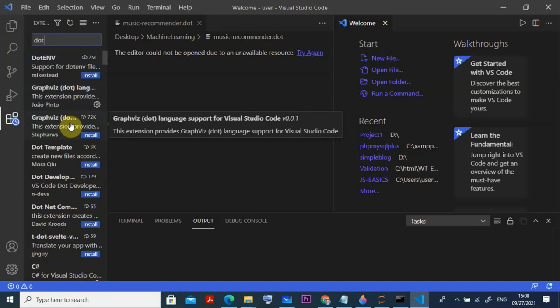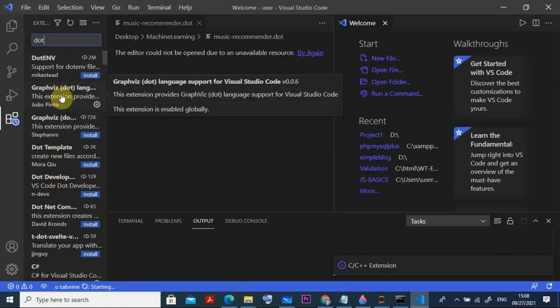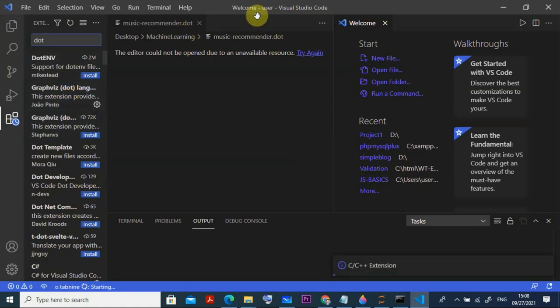So don't go for the 0.0.1, because in my system I tried with this 0.0.1, and it is showing some error. So I have gone for this one. You install it here. Once it is installed, it will come like this.